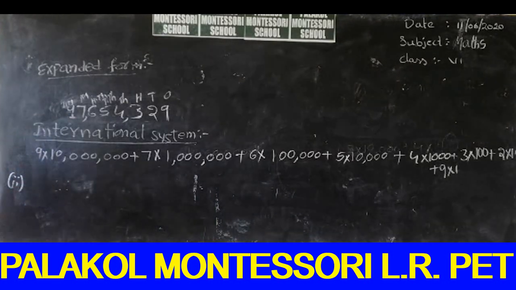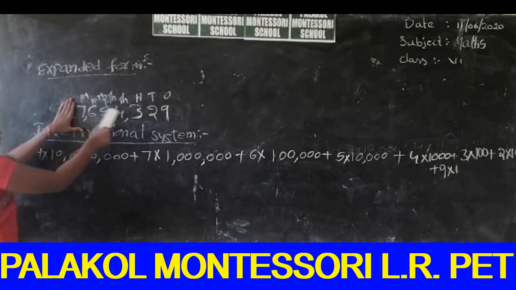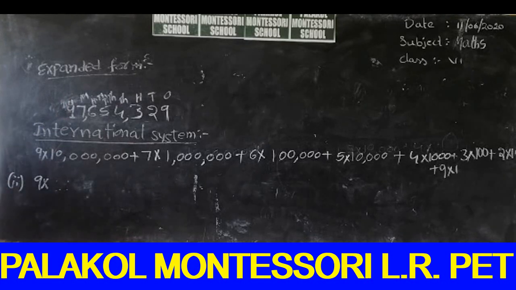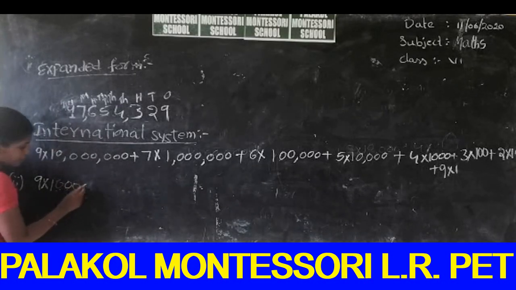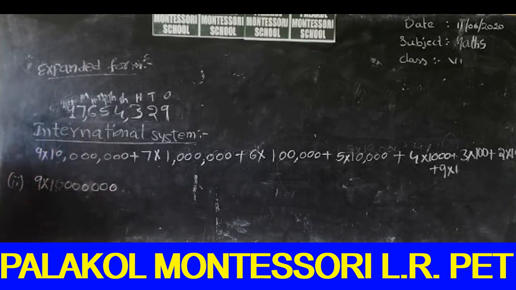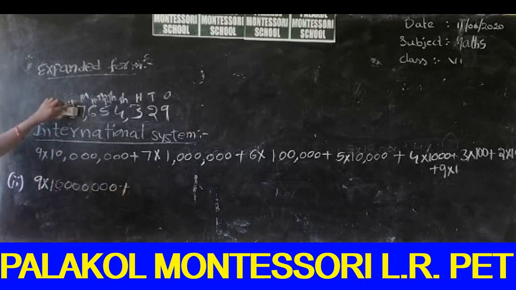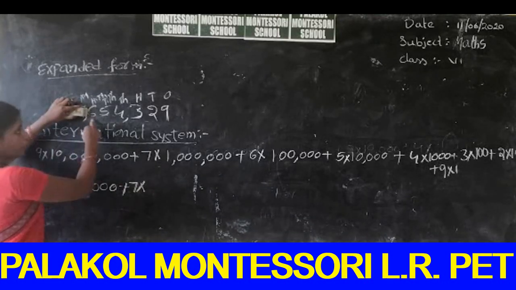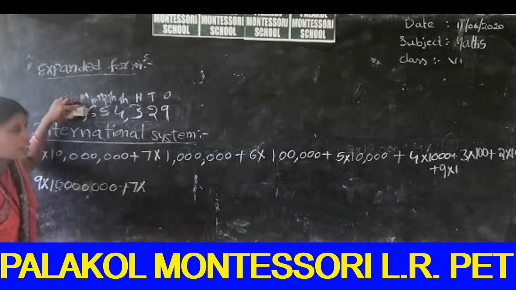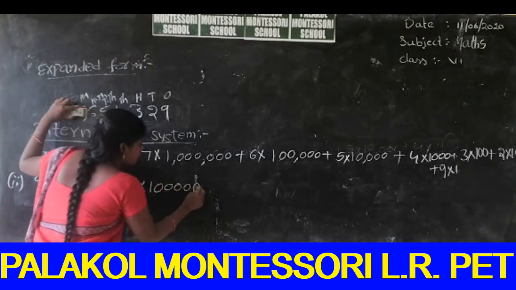So first we can write 9. You can close 9. How many digits are there? 7 digits are there. So you can write 1 with 7 zeros after 1. So plus. Next number, you can write 7 into. After 7, how many digits are there? 6 digits are there. So we can write 6 zeros after 1.